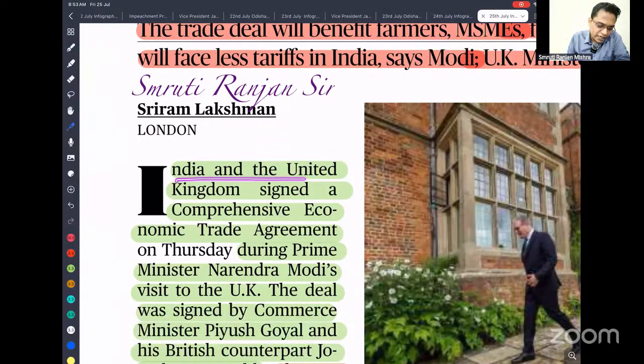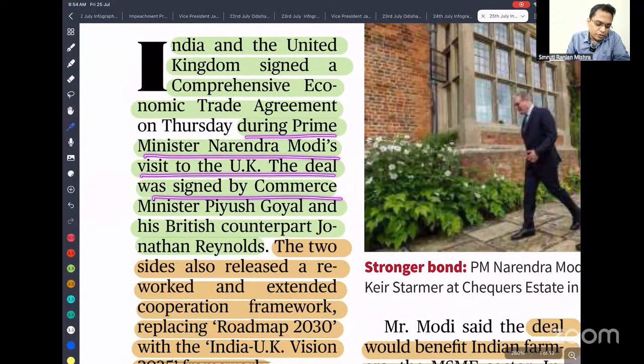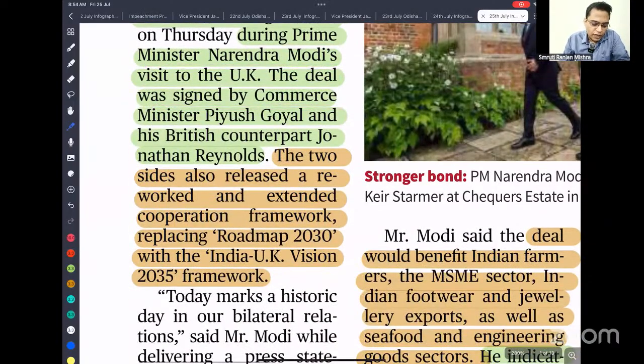India and the United Kingdom signed a Comprehensive Economic and Trade Agreement. This is what is called CETA. During Prime Minister Narendra Modi's visit to the UK, the deal was signed by Commerce Minister Piyush Goyal and their counterpart. The two sides released an extended cooperation framework replacing the roadmap. Earlier we had a cooperation roadmap for 2030. We have replaced it with the India-UK Vision 2035. That is what is going to drive our relationship, how we have to maintain our relationship between the two countries by 2035.